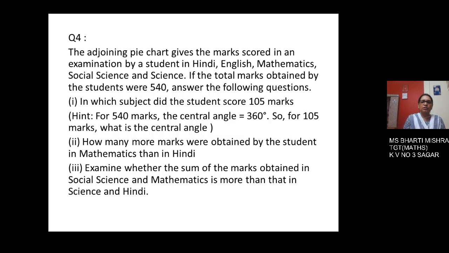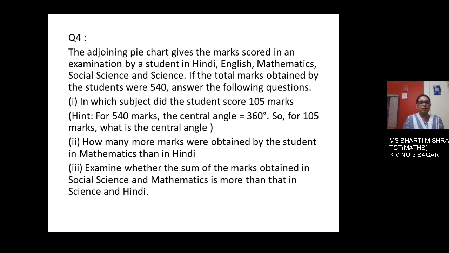Now the next question. The adjoining pie chart gives the marks scored in an examination by a student in Hindi, English, Maths, Social Science and Science. If the total marks obtained by the student were 540, answer the following questions.